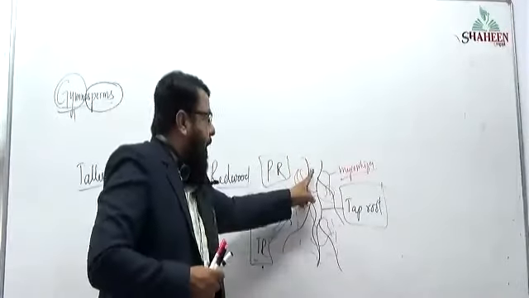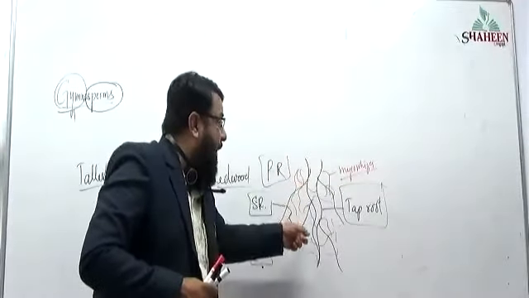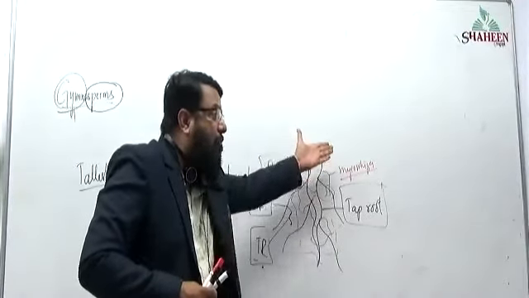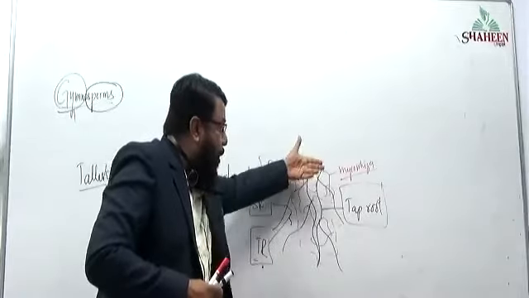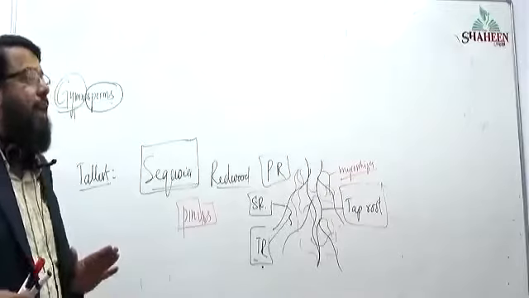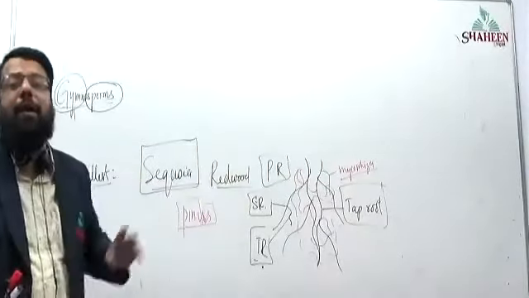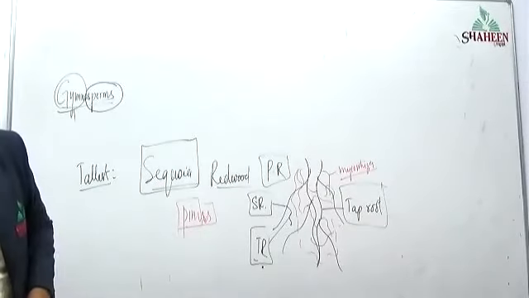Here the plant will give some type of sugar to the fungi, and the fungi will help in absorption of water and minerals for the plant. So both fungi as well as the pine tree are benefited. So what type of relationship? Symbiotic relationship. This is mycorrhiza.